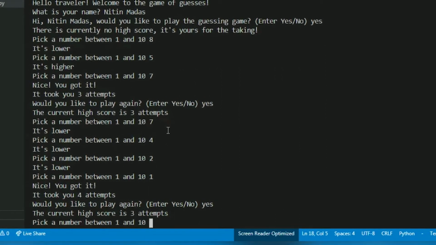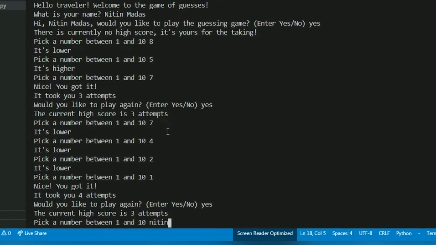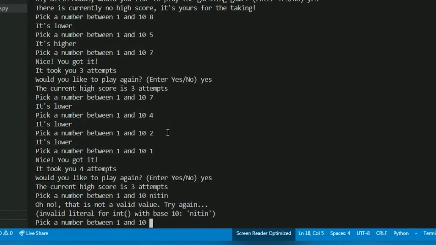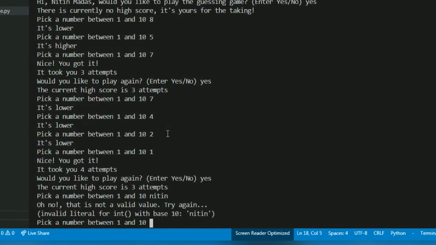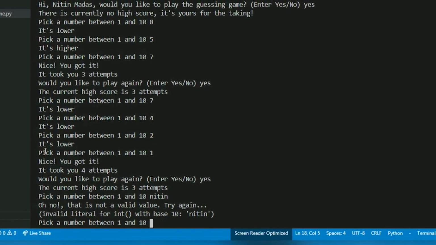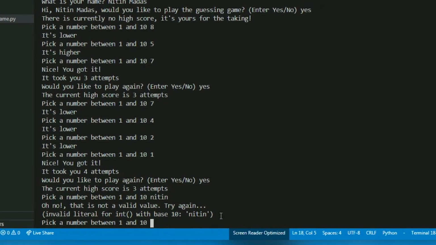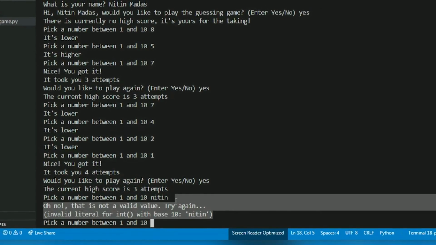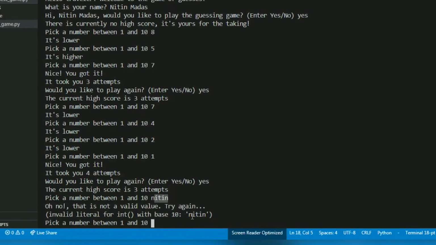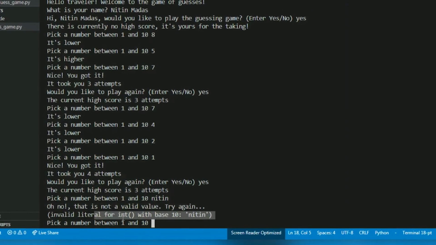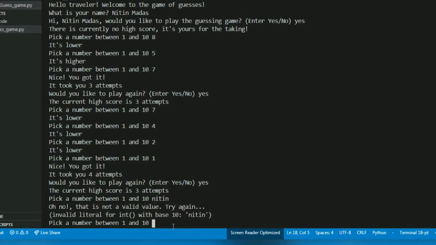This time let's enter an invalid number. Let's see what happens. As I input a name, the output is, "Oh no, that is not a valid value." Yes, that also makes sense, because this is not a number. It's an invalid literal for int. It's again asking me for a number.